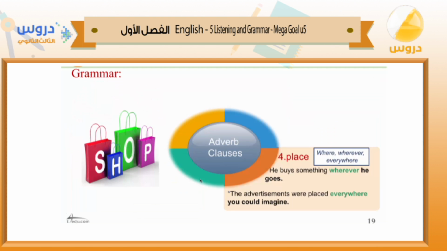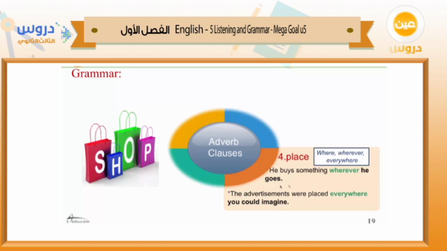Okay, the last part here, or the last information, is about place. For example, we have where, wherever, everywhere. These are the adverbs used in adverbial clauses to give information about place. For example, he buys something wherever he goes. The advertisements were placed everywhere you could imagine.